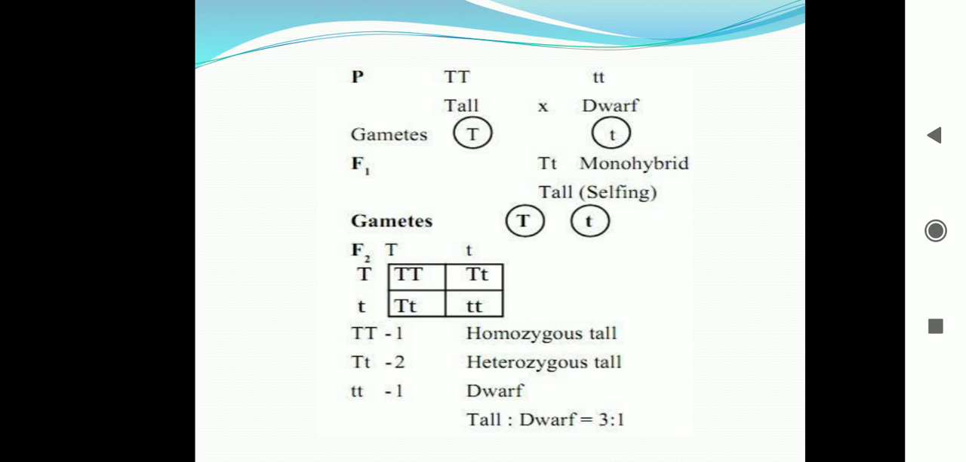The F1 plants were inbred. The seeds were collected and the next generation, F2, was raised. In the F2 generation, two types of plants were found. They were tall and dwarf.